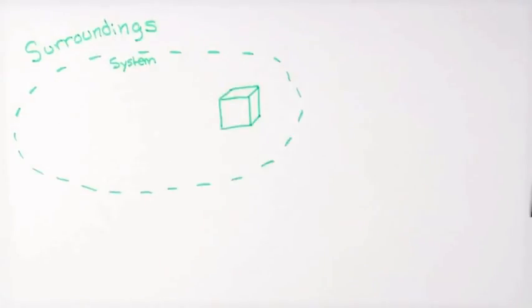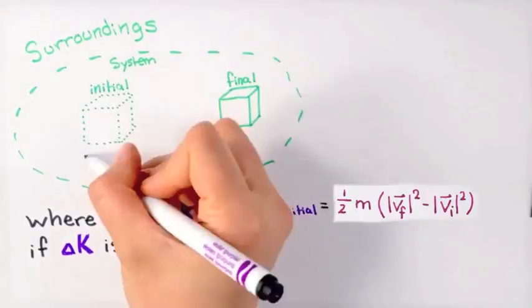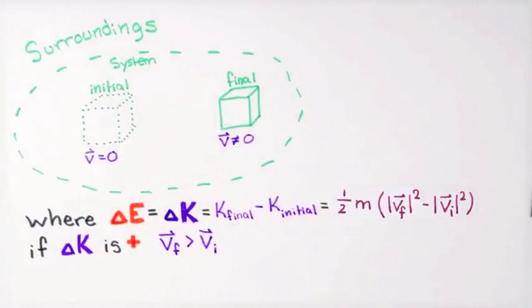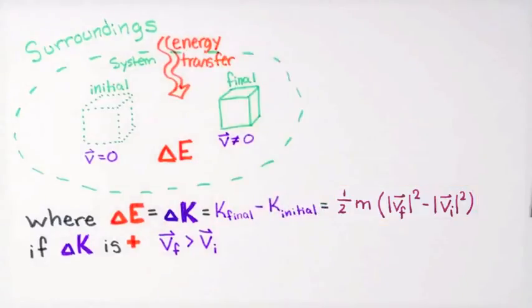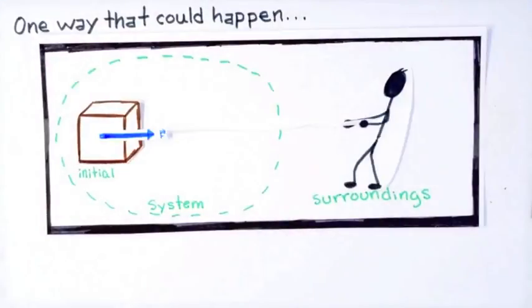a system. You'll recall we recently discussed an example of a system, a box, where the system energy changes, delta E, could only happen by changes to the kinetic energy, delta K. So, if delta K is positive, meaning the system is moving with greater speed in the final state than in the initial state, then that meant the system gained energy. And that could only happen, according to the energy principle, if energy is transferred from the surroundings to the system. Well, one way that could happen is if someone or something gave the system a push or a pull.